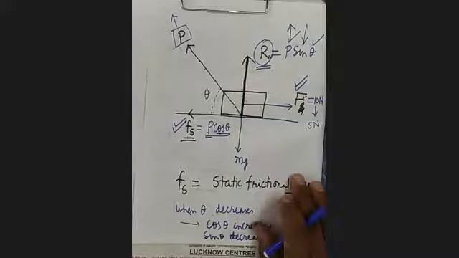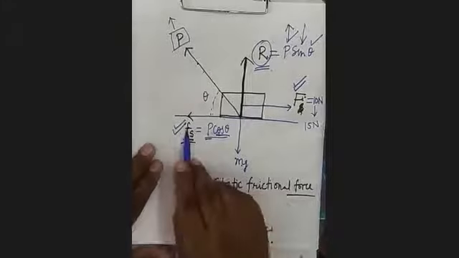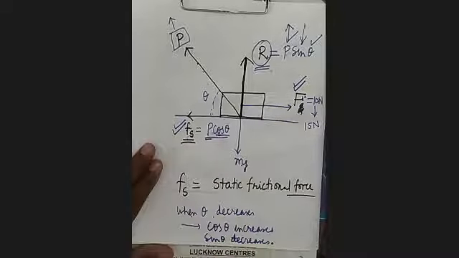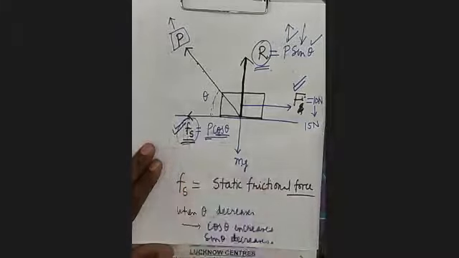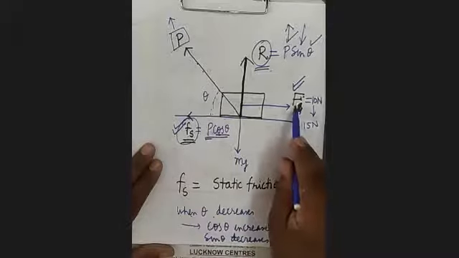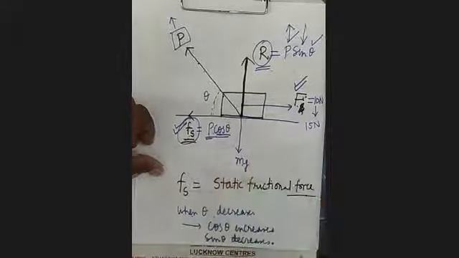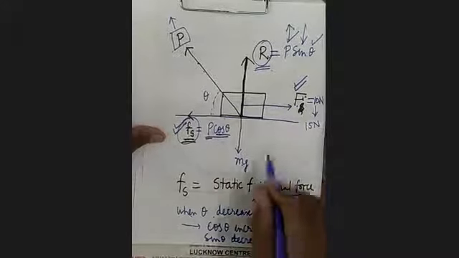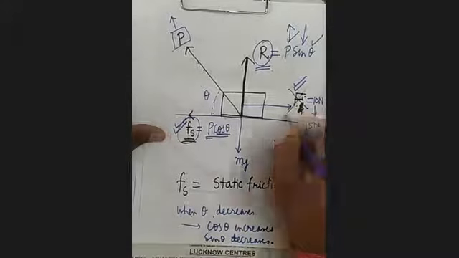So we can say that the static frictional force Fs is self-adjusting in magnitude as well as in direction. But it can increase its magnitude only up to a certain limit. Its magnitude cannot be more than the external force. It's clear? When F is 0, when this force is not acting, then what will happen?